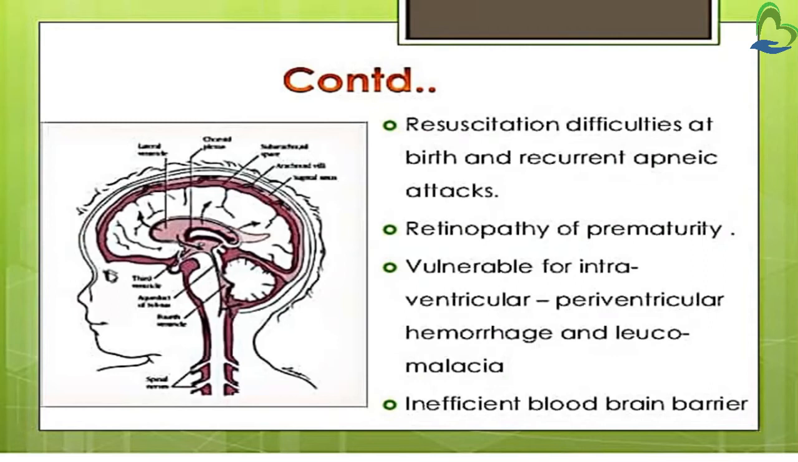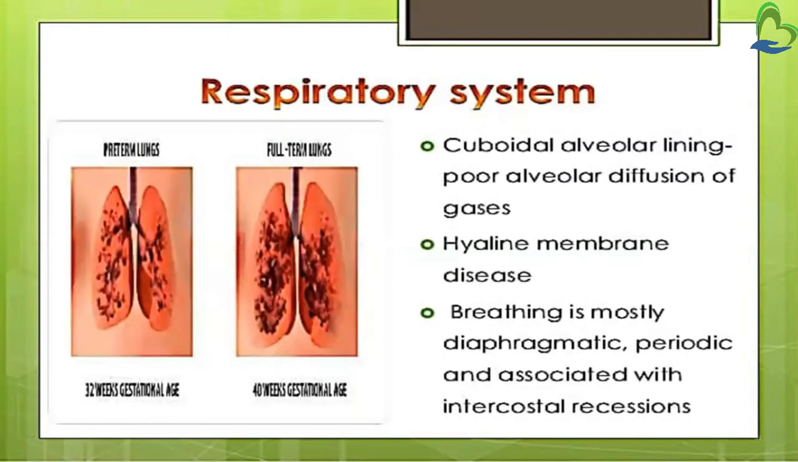Then they are vulnerable to intraventricular and periventricular hemorrhage and leukomalacia. So these preterm babies have more risk of getting periventricular hemorrhage and intraventricular hemorrhage. Then leukomalacia, in which there is decreased blood flow to brain tissue. Then inefficient blood-brain barrier. Then respiratory system.